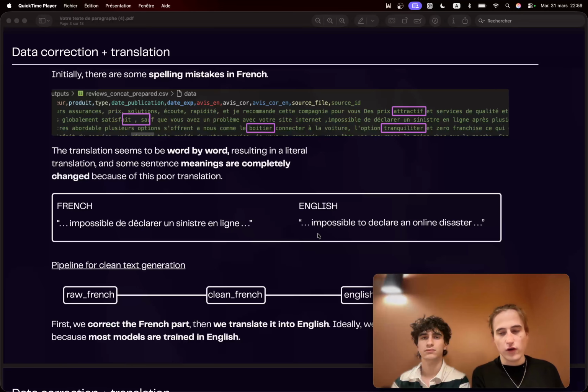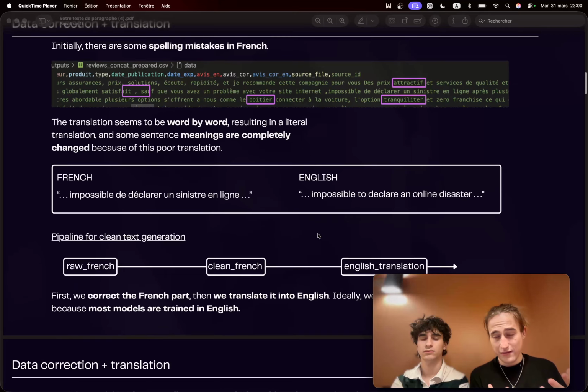Even when translating, some words are corrected but still in French, and some words just convert to English for no reason at all, especially link words. Also, the original text translation was pretty bad. Some words were literally translated. For example, "impossible de déclarer un sinistre" becomes "impossible to declare online disaster", which doesn't make any sense.